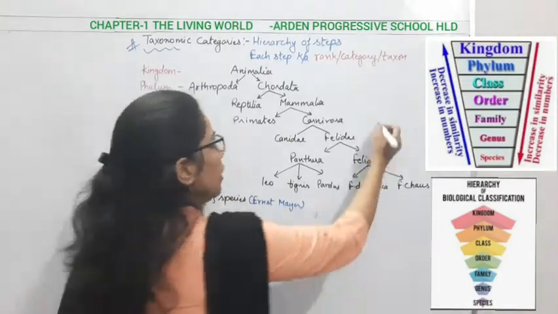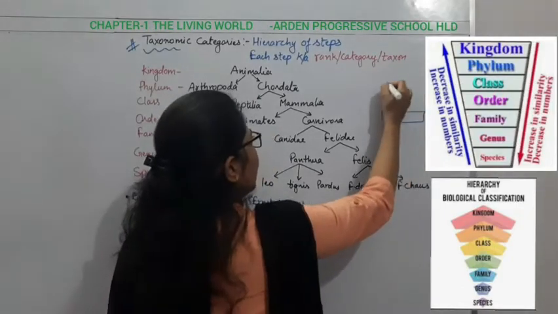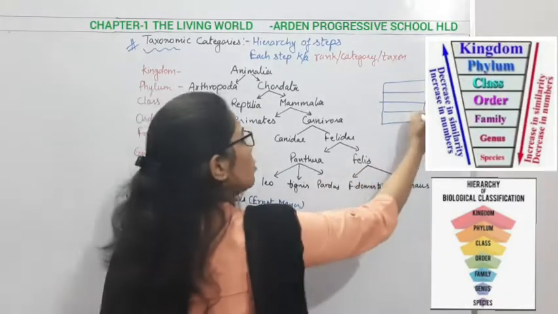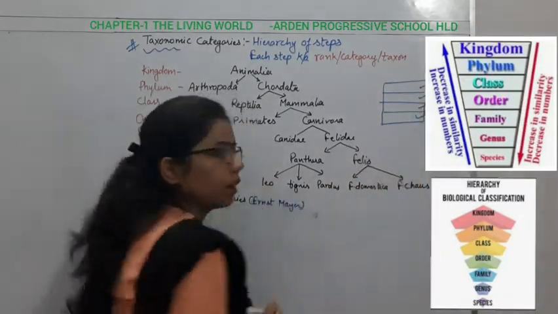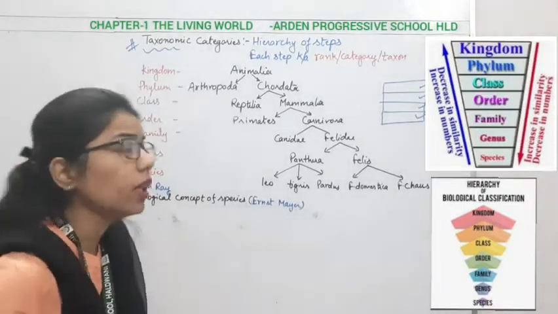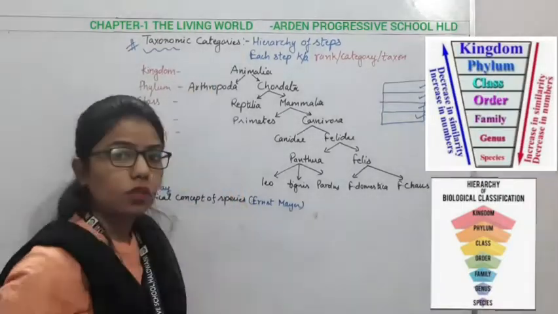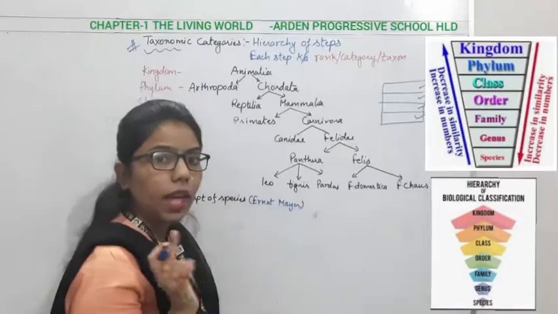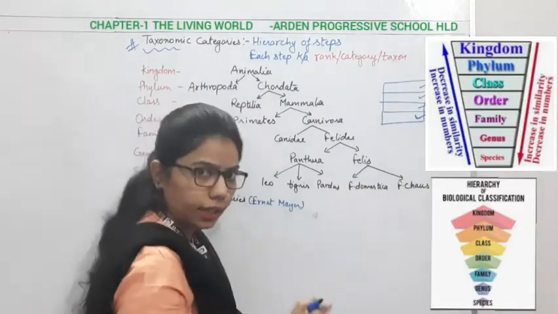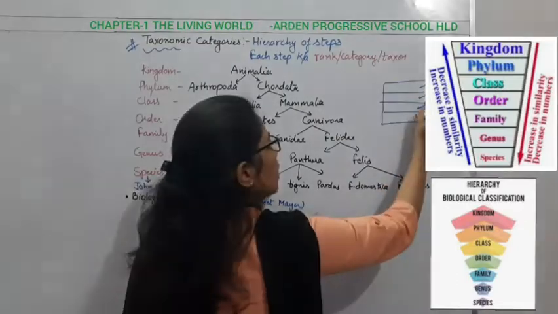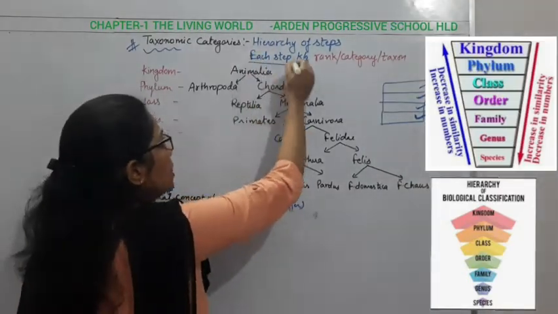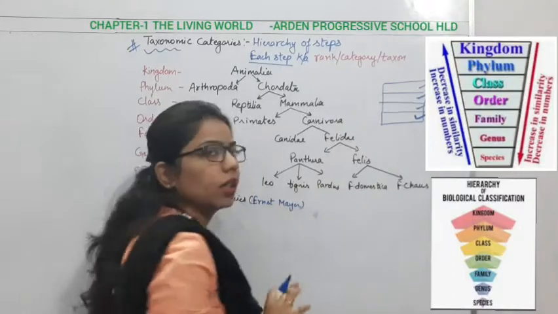Okay, likewise what we have done with different categories. When we have classified things, each one is a category, right? So same thing, what are taxonomic categories? When we are classifying living organisms, we are categorizing on the basis of characters, and each one is known as a category. So each step of this classification is known as what?